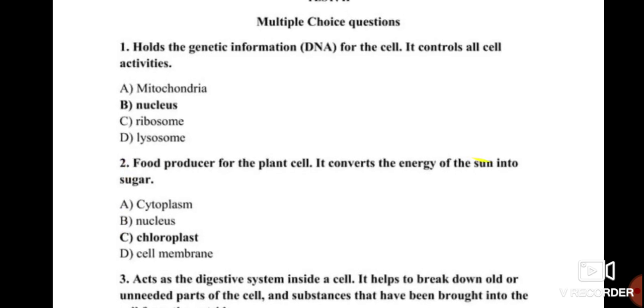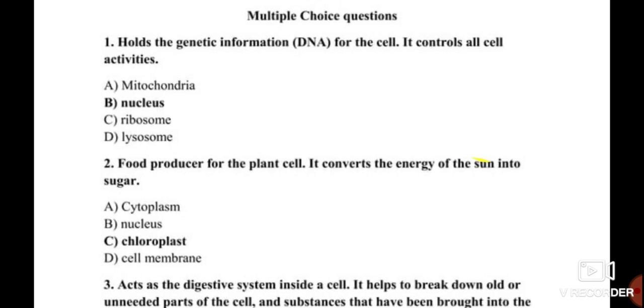Then test number 2, the MCQs from question test 2. Question 1: holds the genetic information for a cell and controls all cell activity. The answer is the nucleus, or it is the engine of a cell. Mitochondria is the respiratory organelle or ATP producing organelle. Ribosome is for protein synthesis, lysosome for digestion. Then the answer for question number 1 is nucleus.